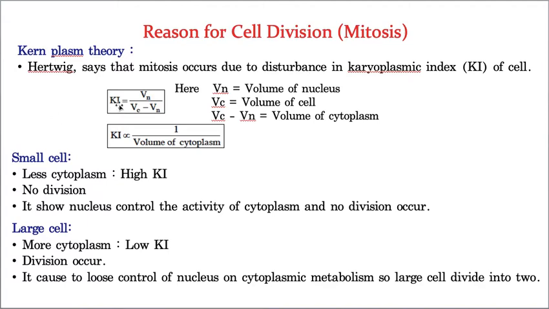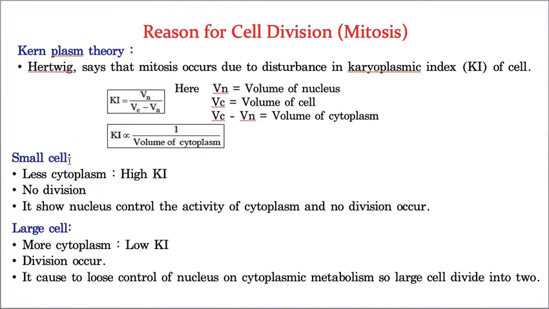Now let us see Ki. Ki means karyoplasmic index. This karyoplasmic index is equal to Vn divided by Vc minus Vn, where Vn means volume of nucleus, Vc means volume of cell, and Vc minus Vn is equal to volume of cytoplasm. So by this you can get the proportion or level of the cytoplasm and nucleoplasm of the cell. Now let us take the details of this.